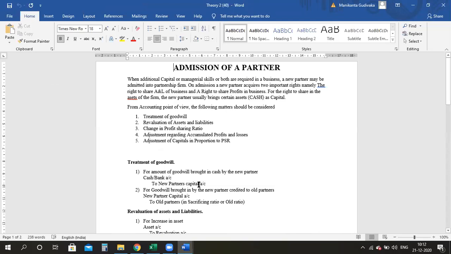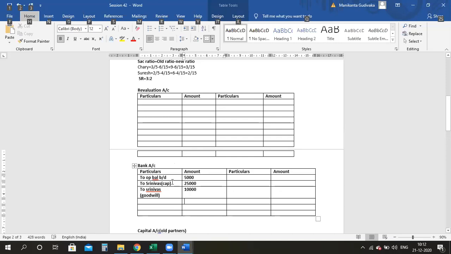I didn't even use the word premium. You should not write like that. Cash account debit to new partner, and the immediate entry is you are dividing the goodwill between the old partners in the old sacrificing ratio. That's it.